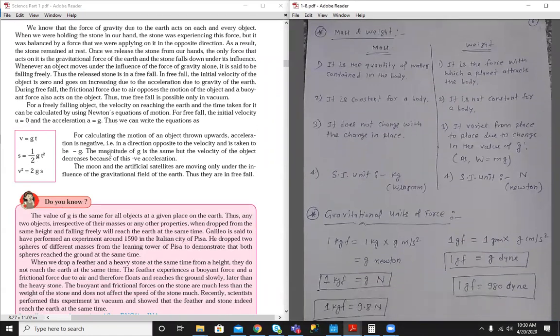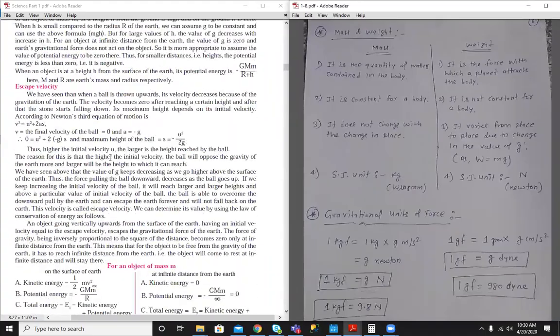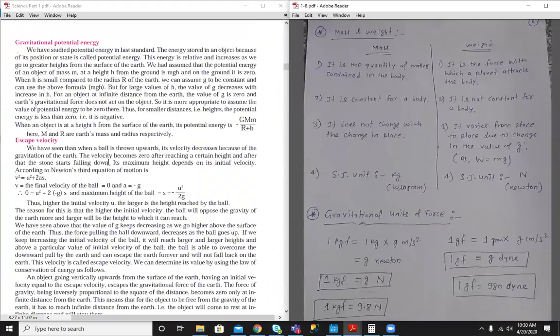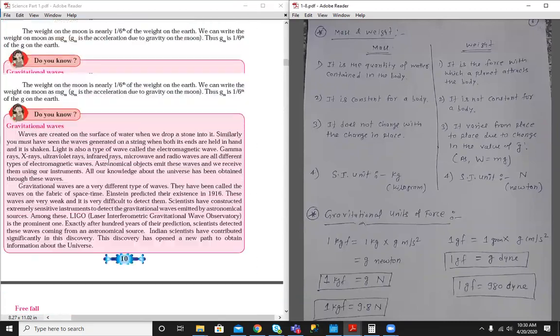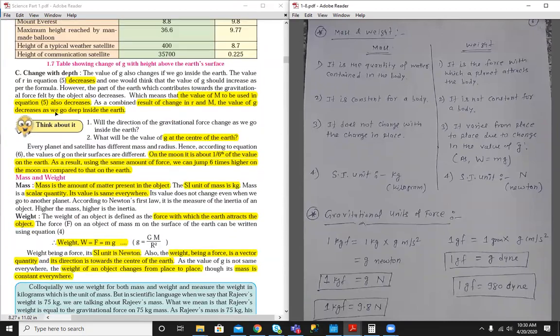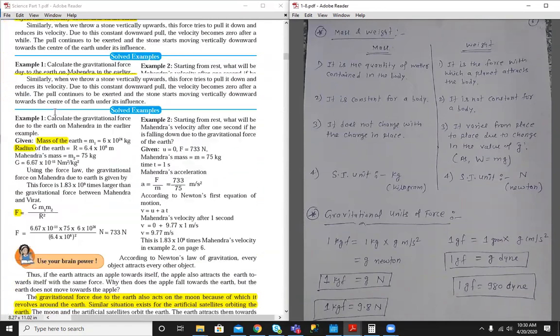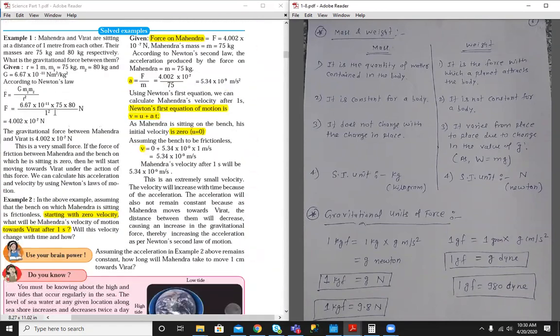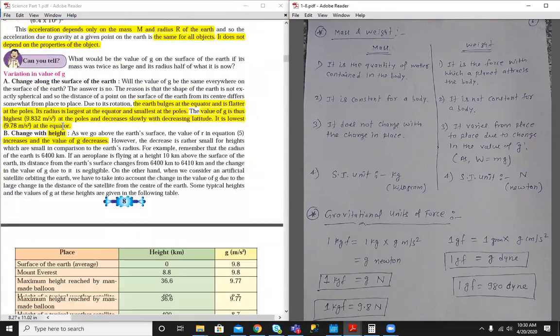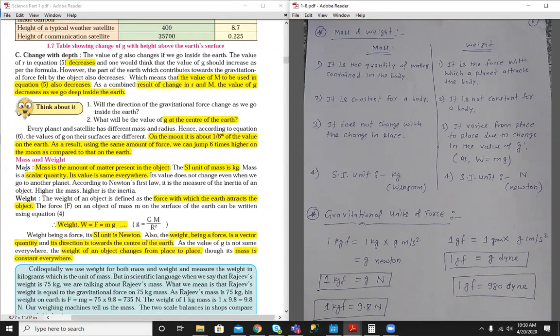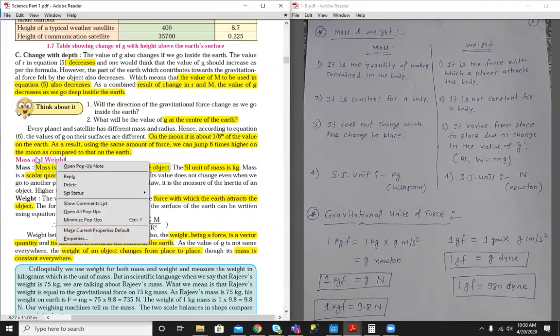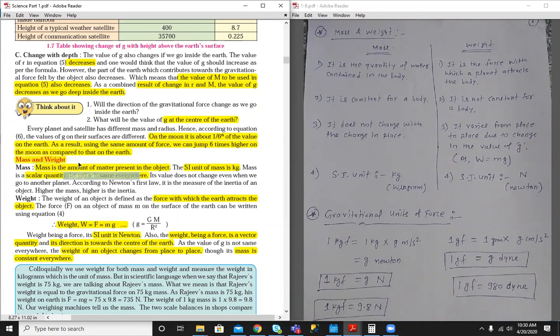Mass and weight. Let's see in the book where it is. Where is the topic? Mass and weight. I think, okay, here is the topic, mass and weight in short. So what is the mass? Mass is the quantity of matter contained in the body.